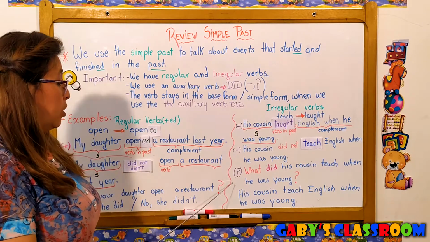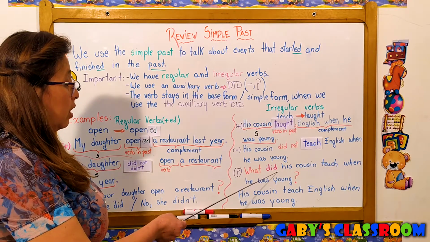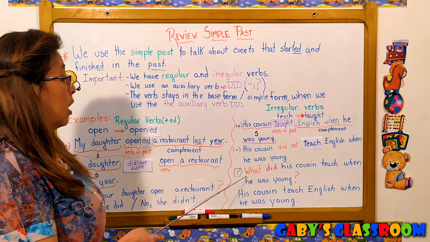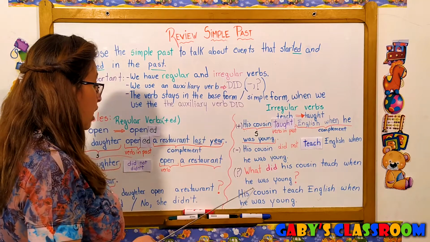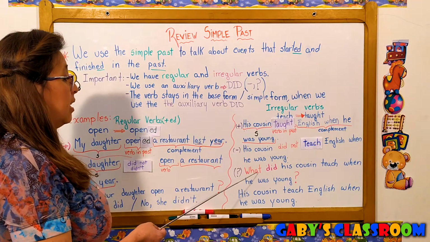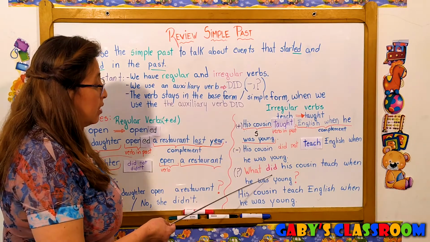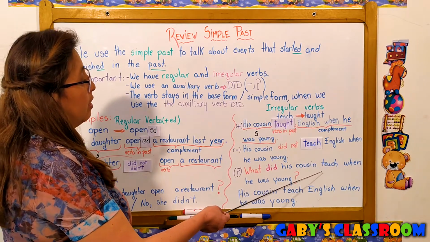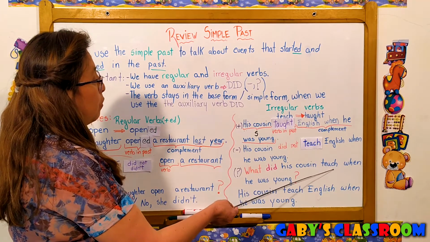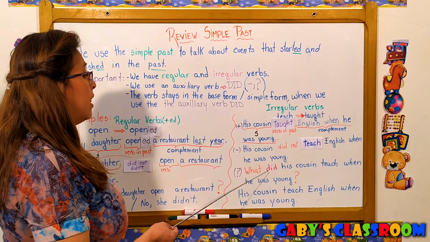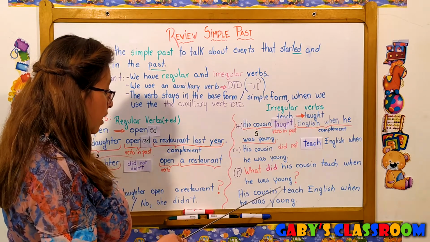Okay? For questions, we also need to use the auxiliary verb did. So we say, what did his cousin teach when he was young? Is this question correct? Yes, because we use did and the verb in the base form, or the simple form. So we say, what did his cousin teach when he was young?